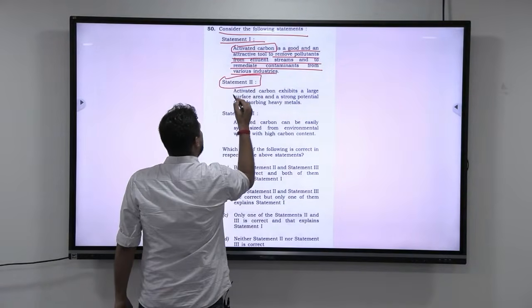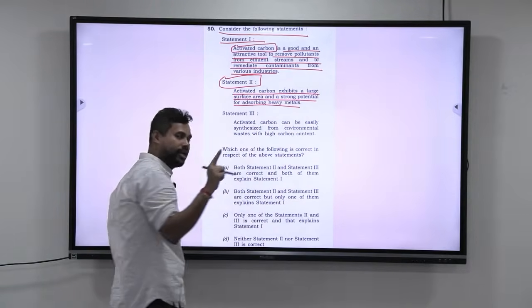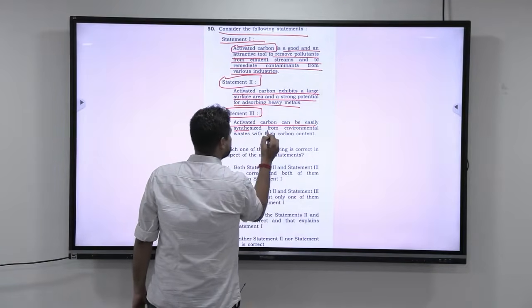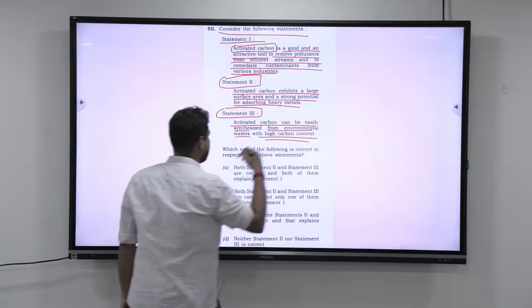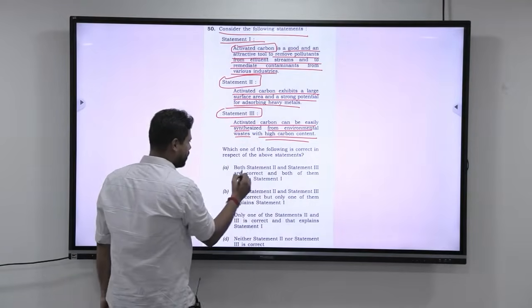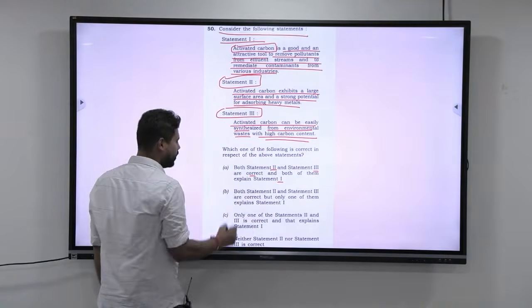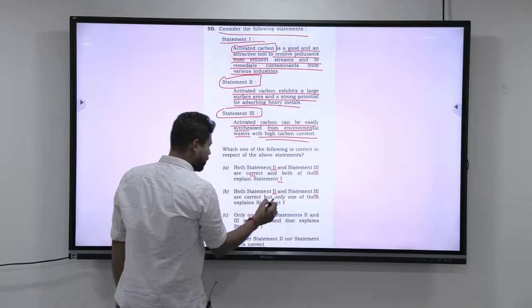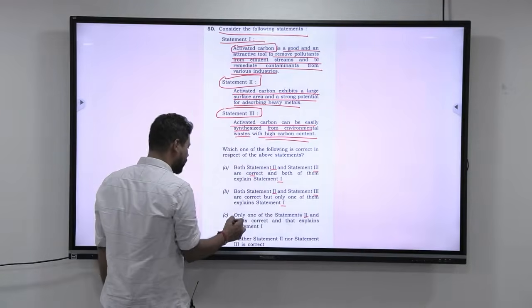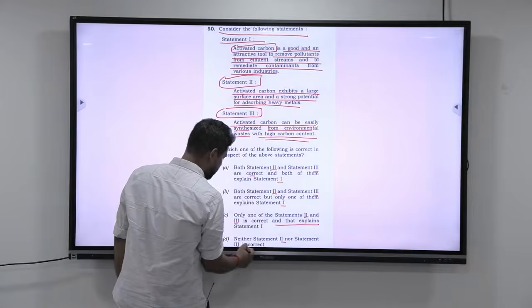Statement 2 is activated carbon exhibits a large surface area and a strong potential for absorbing heavy metals. Statement 3. Activated carbon can be easily synthesized from environmental waste with high carbon content. Okay. Which one of the following is correct in respect of the above statements? Both statement 2 and statement 3 are correct, and both of them explain statement 1. Both statement 2 and statement 3 are correct, but only one of them explains statement 1. Only one of the statements 2 or statement 3 is correct, and that explains statement 1. Neither statement 2 nor statement 3 is correct.